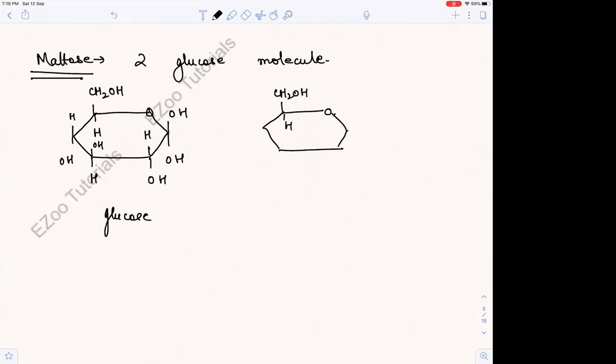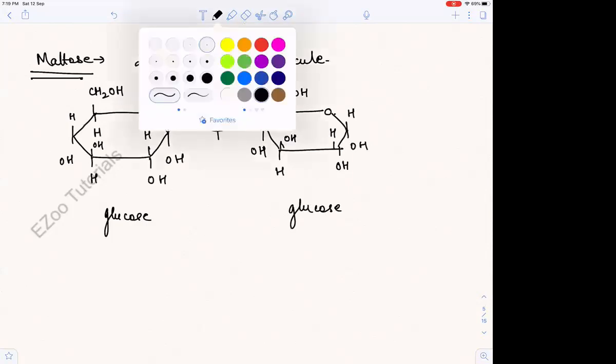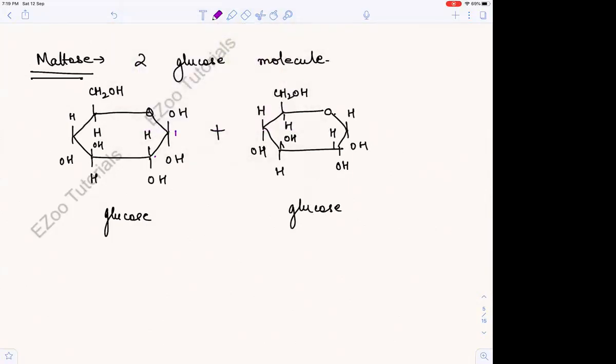CH2OH, we'll touch an H and an OH. So basically what is happening, it is also 1 glucose, and we have to make maltose, which is 2 glucose molecules. But let us number the carbon atoms also. So 1, 2, 3, 4, 5 and 6. 1, 2, 3, 4, 5 and 6.